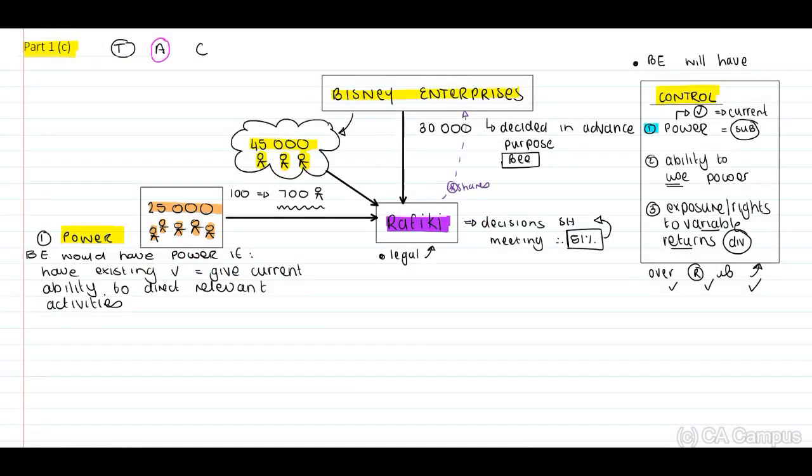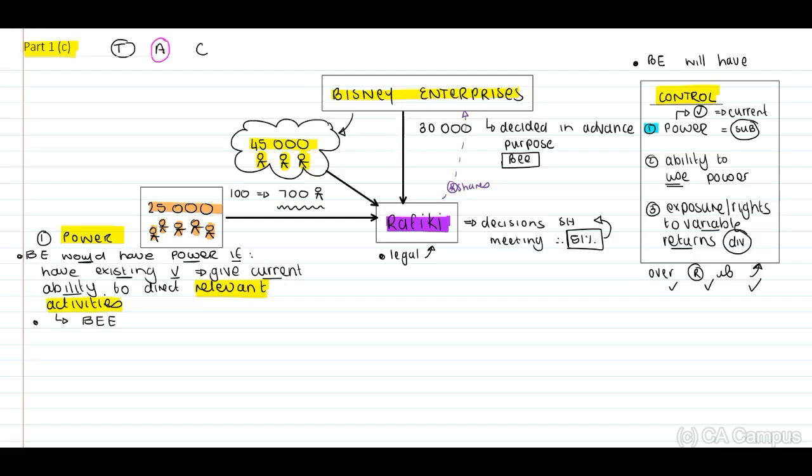Right, on the left side of your screen, you will identify that I've included an additional sentence. Bisney Enterprises would, look at the words, have power if Bisney Enterprises have existing rights, now my tick mark, it's rights, that give current ability to direct the relevant activities. Now, guys, what are the relevant activities of Rafiki when we think about this? The relevant activities of Rafiki is